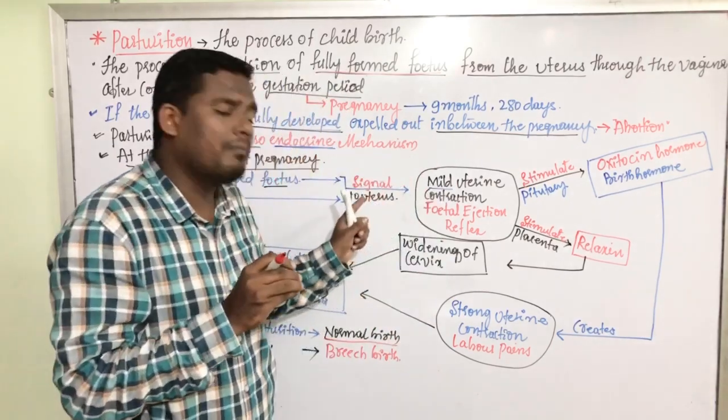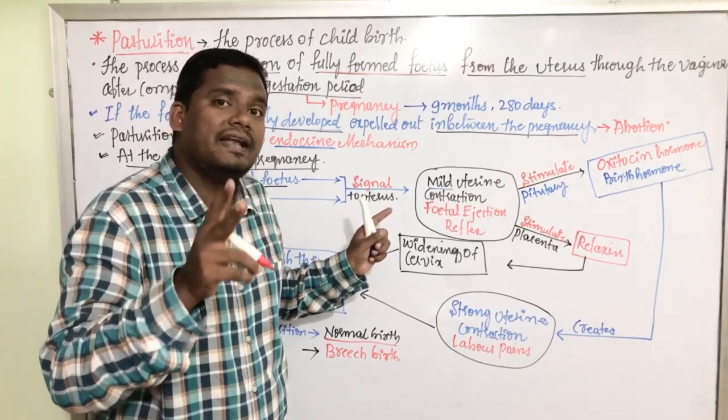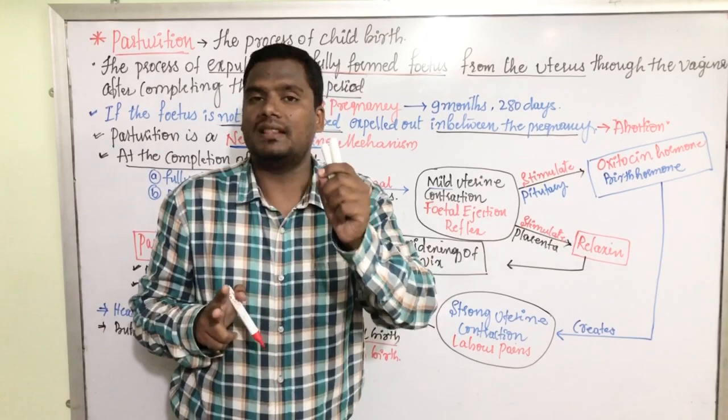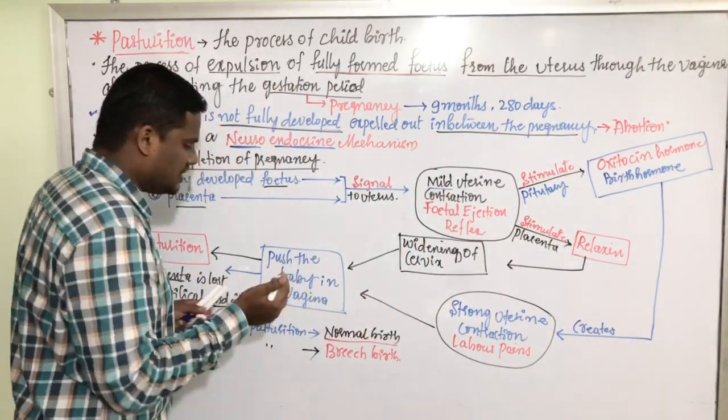If such cases are there, the fully formed fetus can be delivered by a surgical method. That surgical method is called cesarean.